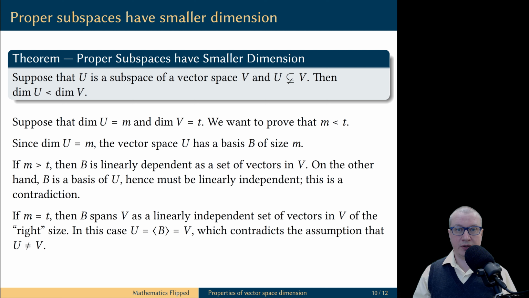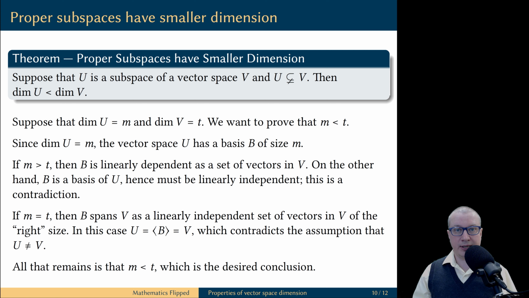This contradicts our assumption that U is a proper subspace of V. This contradiction means that M cannot be equal to T. So what's left? The only option that's left is that M is less than T, and this is exactly what we were trying to prove.